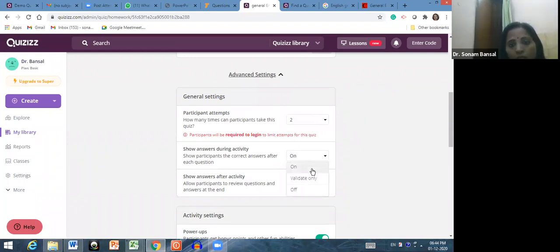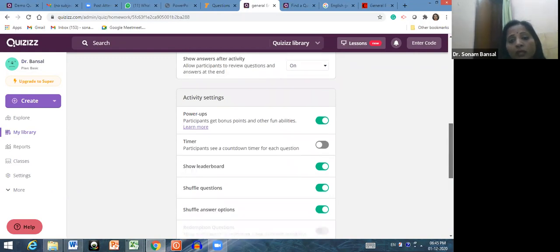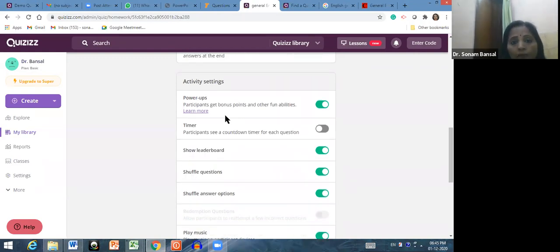Show answer during activity. Yes. If you don't want your students to check the right answer, then you can click here to turn it off. Show answers after activity. Yes. On. Sometimes the students get depressed if they come to know that my first question is wrong, second is wrong, then they will not concentrate on the next question. So you will not display whether this question is wrong or right. तो आपको उसके लिए क्या करना पड़ेगा, आपको यहाँ पे शो आंसर ड्यूरिंग एक्टिविटी को ऑफ रखना पड़ेगा, क्योंकि आप नहीं चाहते कि आपके स्टूडेंट्स डिमोरलाइज हों कि मेरा ये फर्स्ट क्वेश्चन भी गलत है, सेकंड भी गलत है. Okay. Then power-ups.